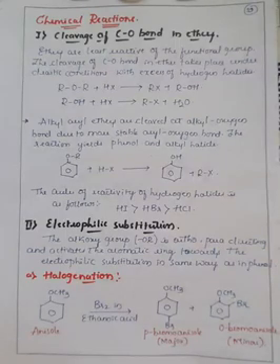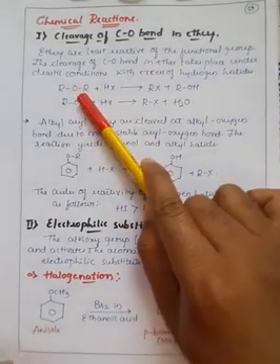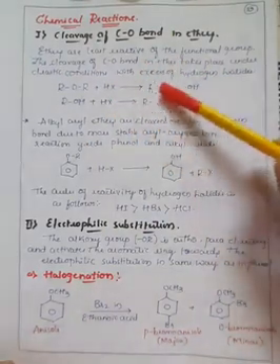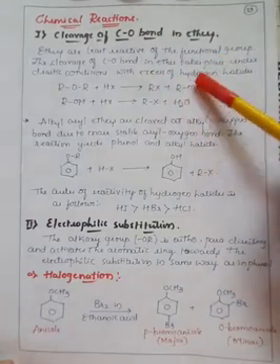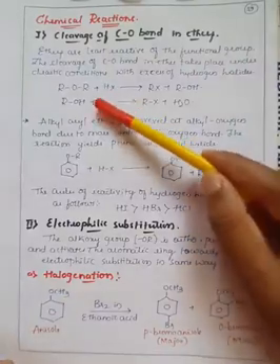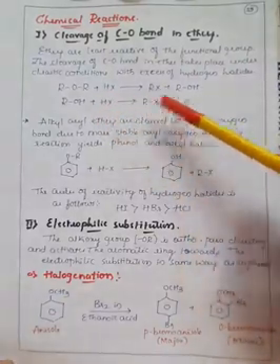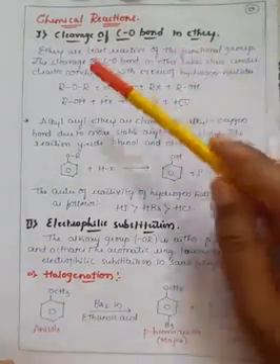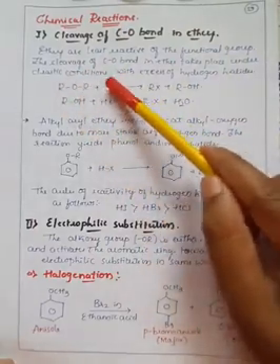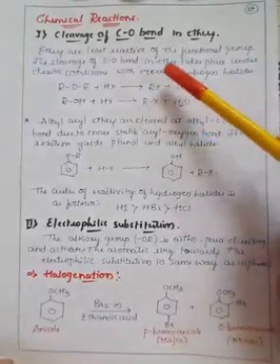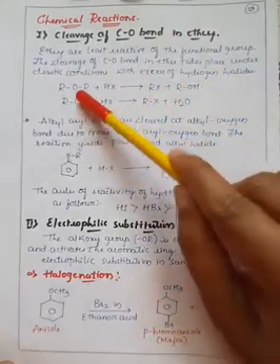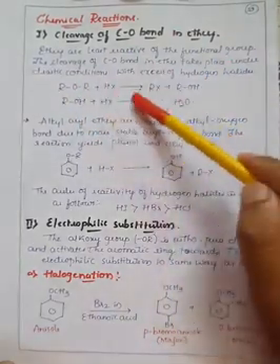Here I have shown one of the important reactions: you have taken an ether. Whenever this ether reacts with the hydrogen halide, it converts into alkyl halide along with the formation of alcohol. Further, if you again treat it with excess hydrogen halide, it converts again into alkyl halide along with the removal of a water molecule. So it is two steps. Here, if you observe, when ethers react with strong or excess hydrogen halide, they convert into alkyl halide along with alcohol. Further, if you treat this alcohol with hydrogen halide, it converts into alkyl halide along with the removal of water.